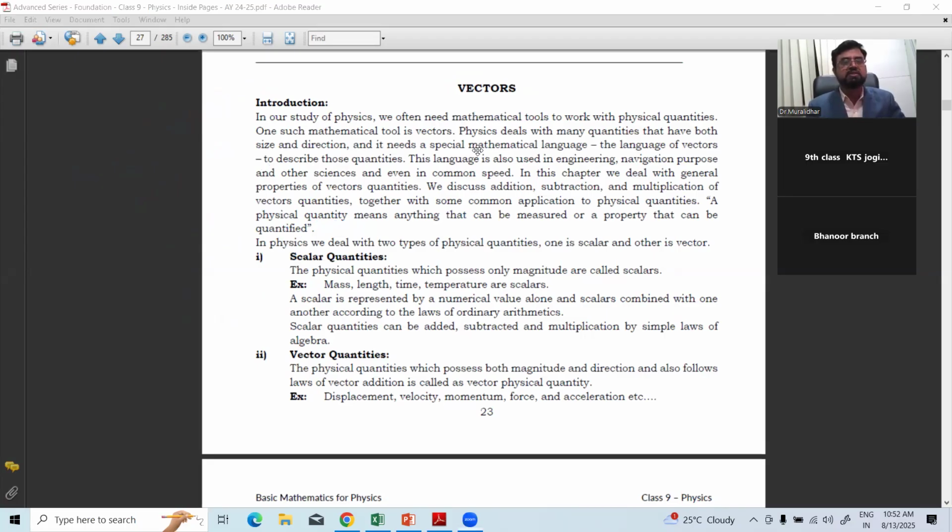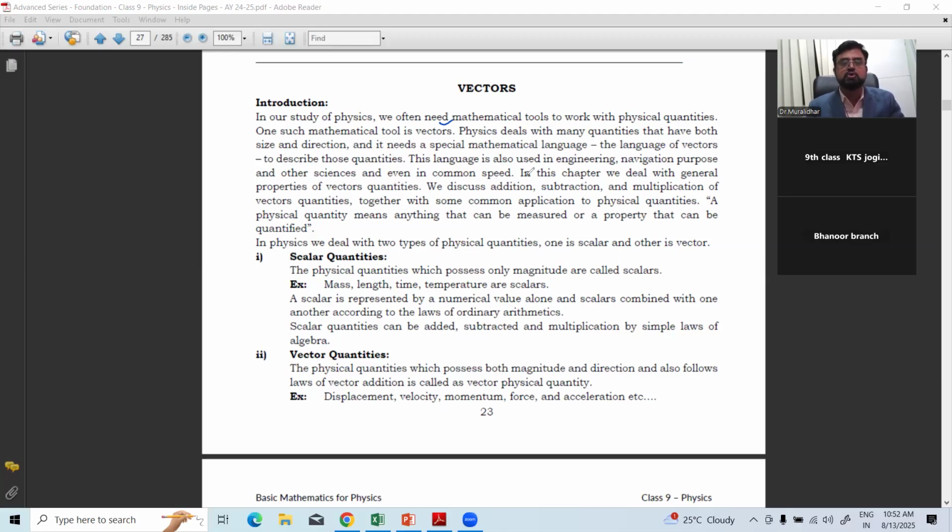In our study of physics, we often need mathematical tools to work with physical quantities. One such tool is the vector. Physics deals with many quantities that have both size and direction, and it needs a special mathematical language, the language of vectors, to describe those quantities.